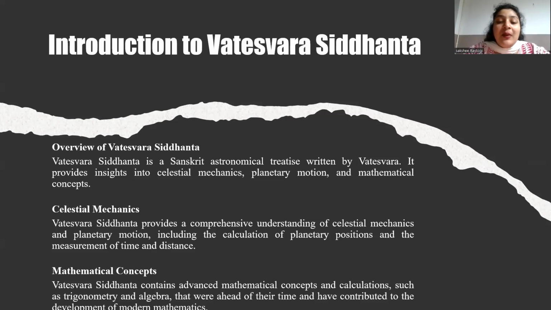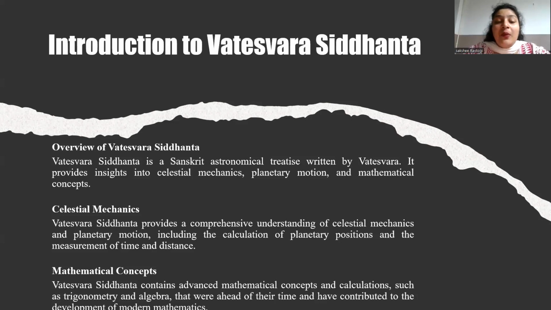Lunar eclipse and its computations. It explains the theory of lunar eclipse, including the conditions for an eclipse to occur. It provides formulas to calculate the timings and duration of the lunar eclipse. It also explains how to calculate the magnitude and types of eclipse, the partial, total, or penumbral.